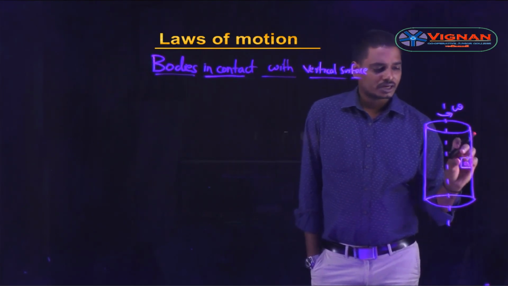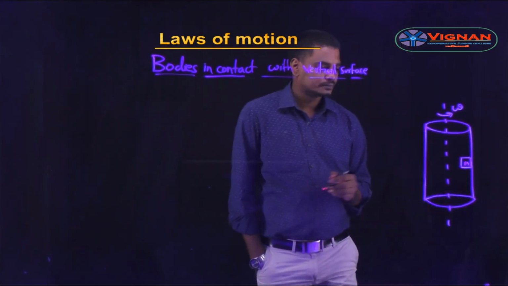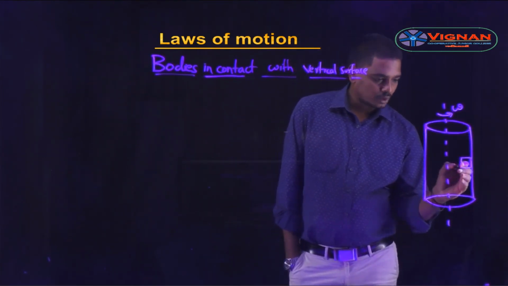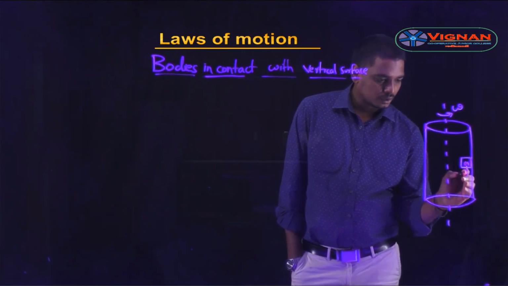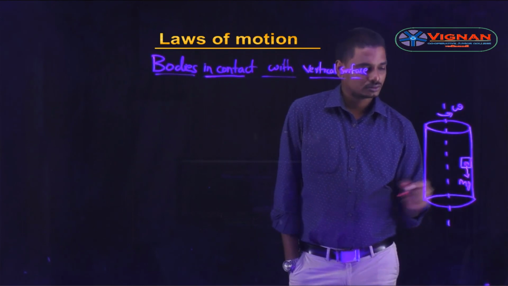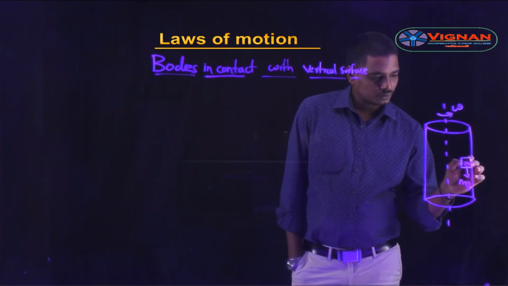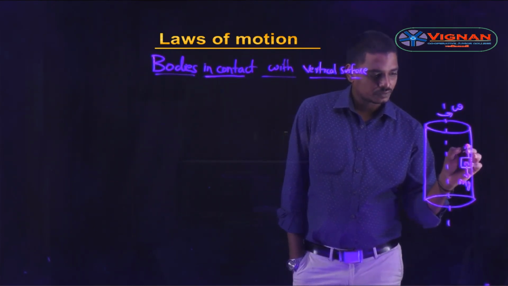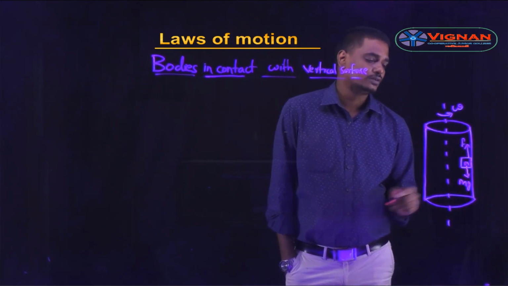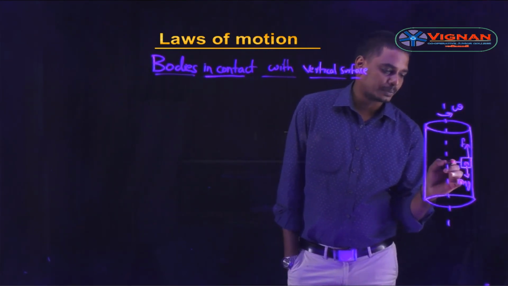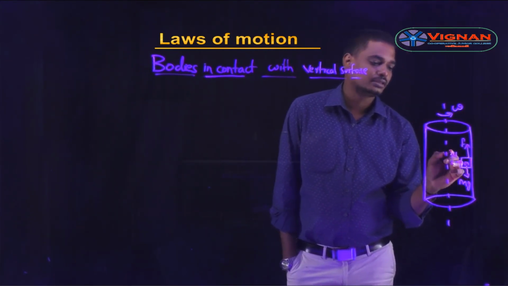So what are the forces acting on this block? The forces acting on this block are the weight of the block mg vertically downwards, the frictional force F tangential to the surface of contact, and the normal reaction N perpendicular to the surface of contact.